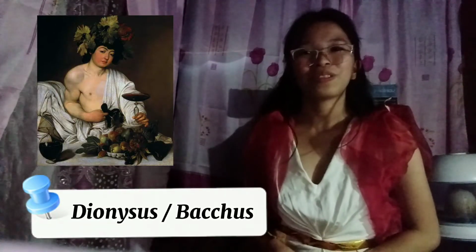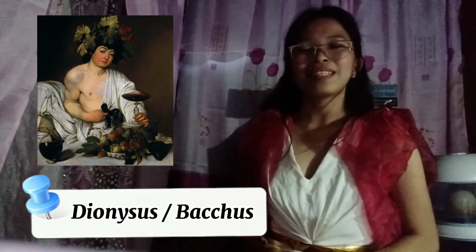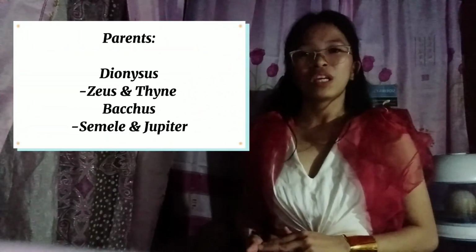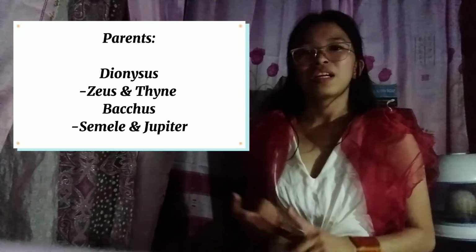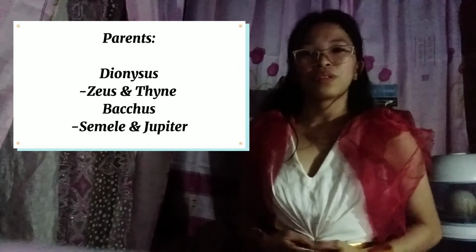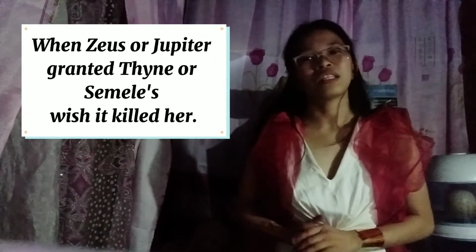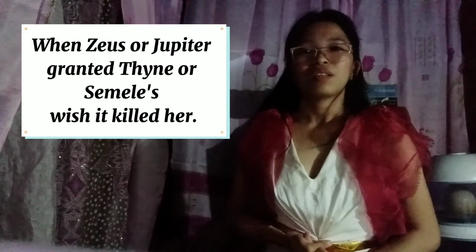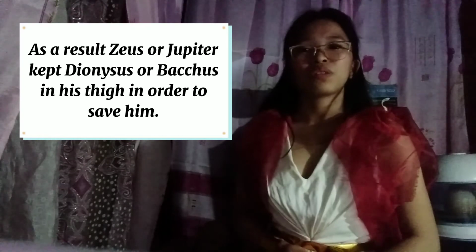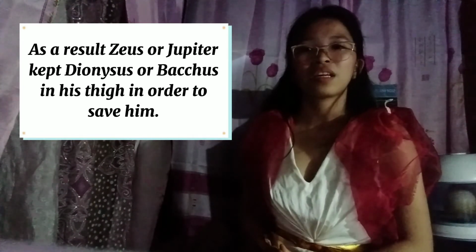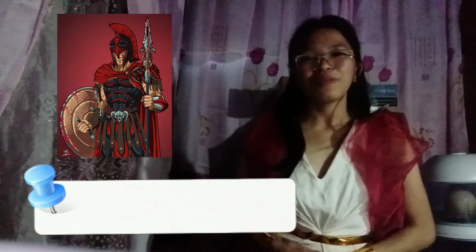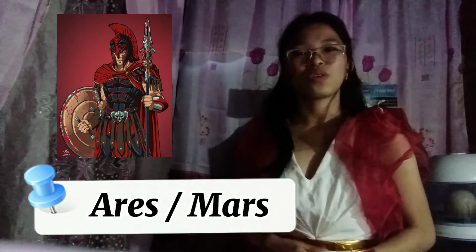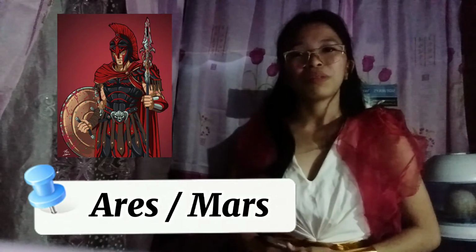Our tenth is Dionysus, and in the Roman mythology, he is associated with Bacchus. They were both considered as the god of wine. Dionysus' parents are Zeus and Semele, and Bacchus' parents are Semele and Jupiter. When Zeus granted their mother's wishes, she was killed. To save his child, Dionysus or Bacchus was kept in Zeus or Jupiter's side in order to save them.